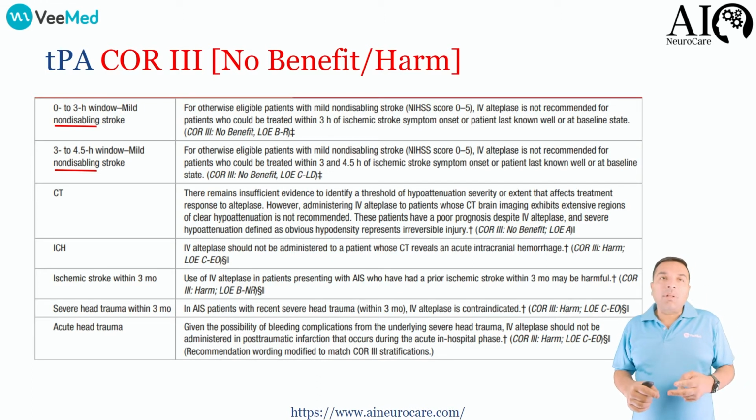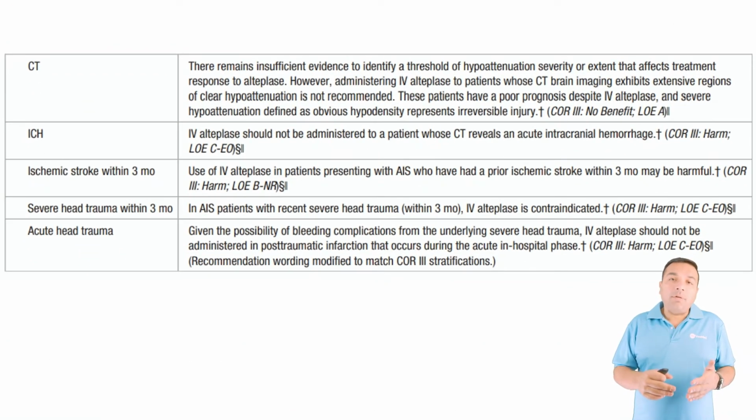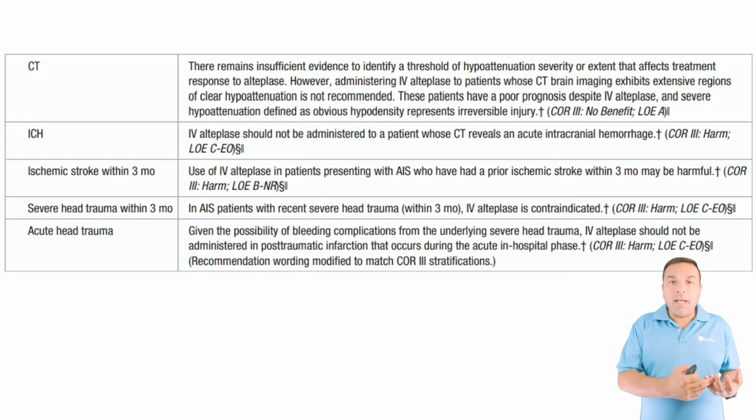The second, of course, is if the CAT scan already shows consistent hypoattenuation of the stroke territory. So in these cases, when you're looking at patients who already have, by definition, a completed infarct, clearly giving TPA will cause harm and not benefit. Now, there are patients who have older strokes on the right side of the brain and now come with new symptoms on the left side.